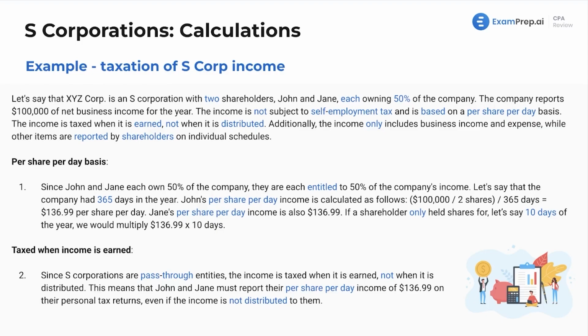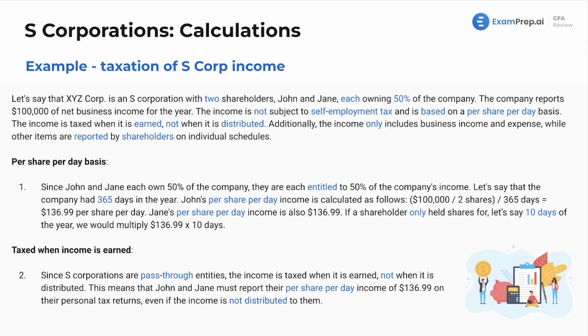The income is taxed when it's earned, not when it's distributed. So again, just building out our rules that we've been seeing over the past couple slides. Additionally, the income only includes business income and expense, while the other items are reported by shareholders on their individual schedules. Now, here's an example of the per share per day basis. Since John and Jane each own 50% of the company, they're each entitled to 50% of the company's income. So let's say that the company had 365 days in the year.